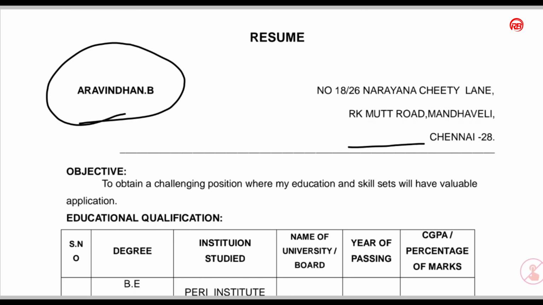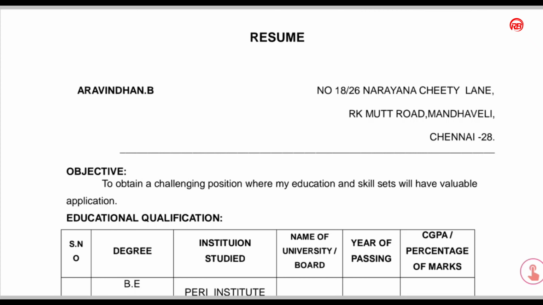What is the main objective of getting the job or trying for this job? To obtain a challenging position where my education and skill sets will have valuable application. So first we should give a valuable and suitable objective for the post which we are applying for.